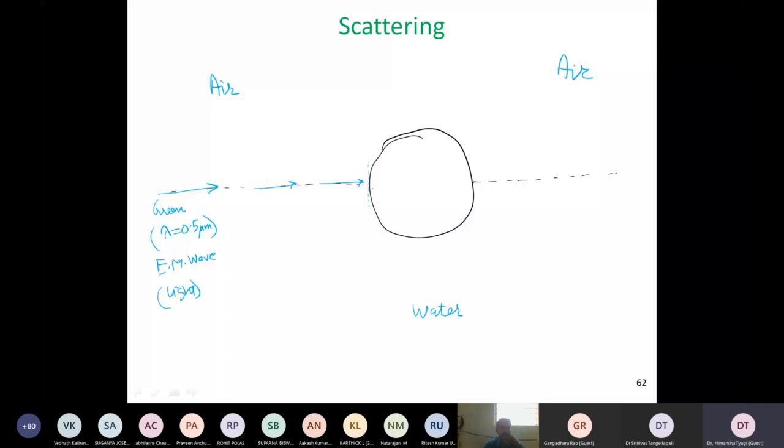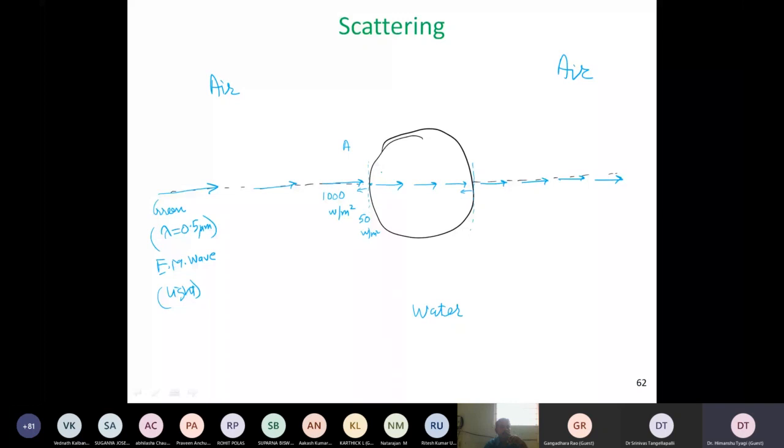At this point over here, it will notice there is an interface between air and water. Because it is normally incident, a small portion of it will be reflected back. The majority of the intensity will continue traveling in a straight line. Then it will see a second interface, and again some small portion will get reflected, but the majority goes in the straight direction. It's a very simple phenomenon. I may put some numbers over here. Let's say 1000 watts per meter square is incident, maybe about 5%, or 50 watts per meter square, gets reflected.